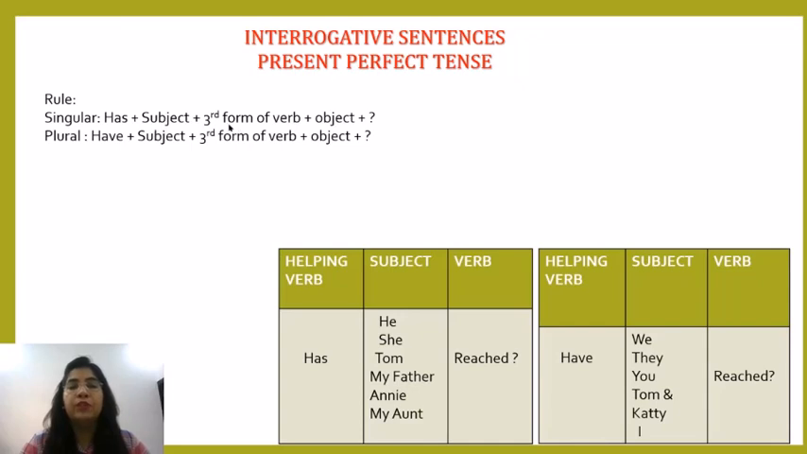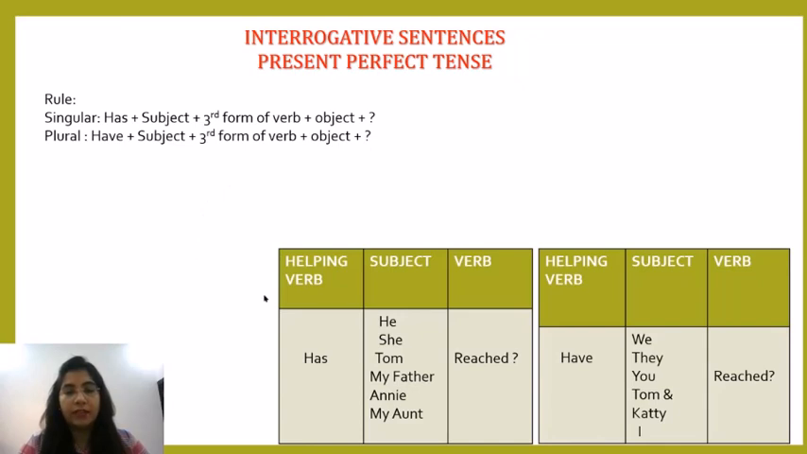Please go through the forms of verb. If you don't have the sheet, please look up on Google and then write down the correct forms of verb, because that is very important. Already this was done with you in the previous classes. I hope you all have gone through the forms of verb. This is a very important part to make a meaningful sentence. Alright, now the plural one: have plus subject plus third form of verb plus object plus question mark.